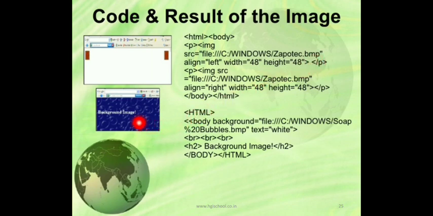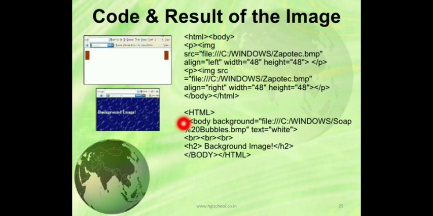Now if we want an image in the background, you can see the image is there in the background. You know how to change the background color of the web page, but this is an image. You can see there is a mistake over here. We have to start with a single angular bracket, not a double one. So we have to write it this much. Okay, so how will we start? Body, then we have to use background, and in that we have to mention the file name bubbles.bmp.